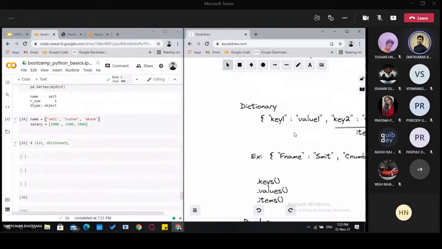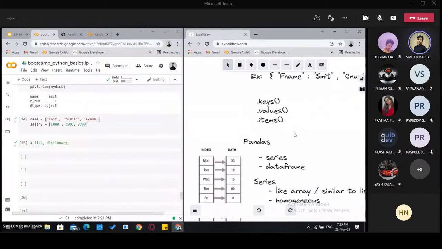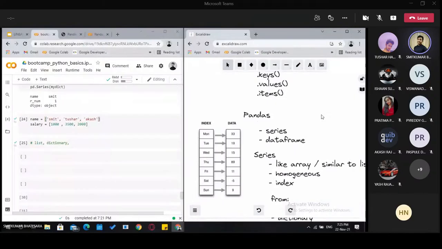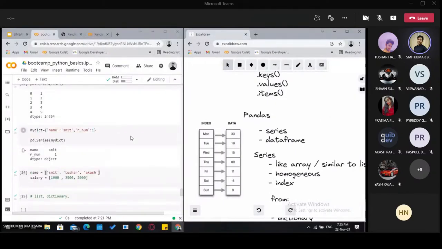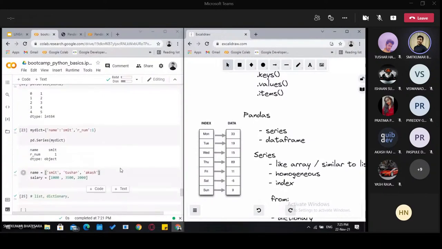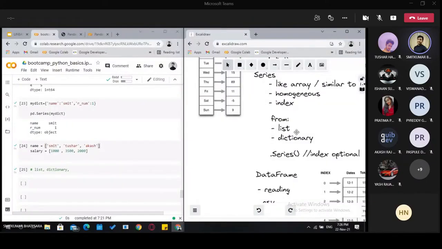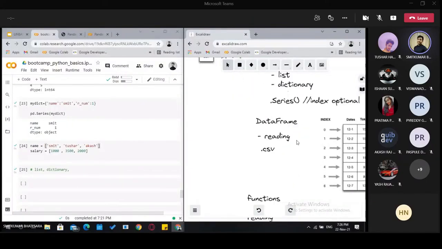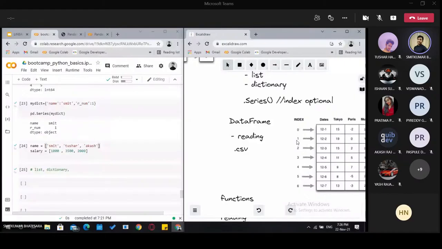We have created Series, we have created lists, and we were trying to make data frames. Due to some bad internet issues, we were not able to do that. So today we will do that.